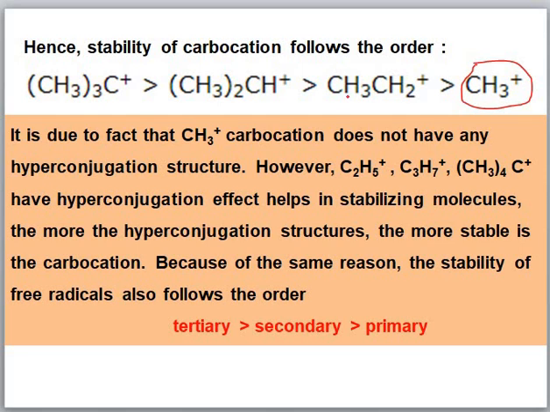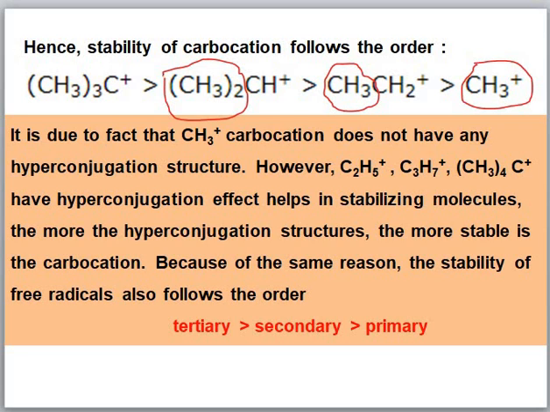You have seen that in ethyl carbocation these three hydrogen atoms can take part in the resonance. Therefore, it has three resonating structures or three canonical forms. In isopropyl carbocation, two alkyl groups, two methyl groups, are attached to the carbon atom, and these two methyl groups can produce 6 resonating structures.